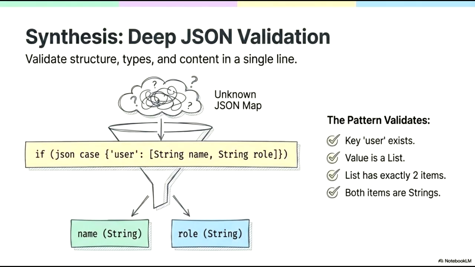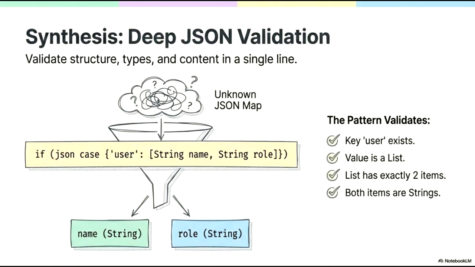In this example, we take an unknown JSON map and pass it through a specific pattern. This single if-case statement performs 4 critical validations simultaneously. First, it checks that the key user exists in the map. Second, it verifies that the associated value is a list. Third, it ensures the list contains exactly 2 items. And finally, it validates that both of those items are strings.